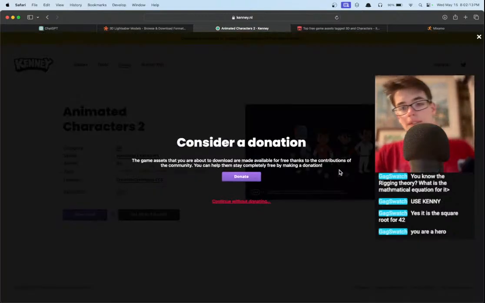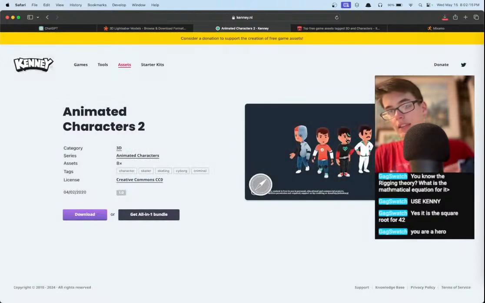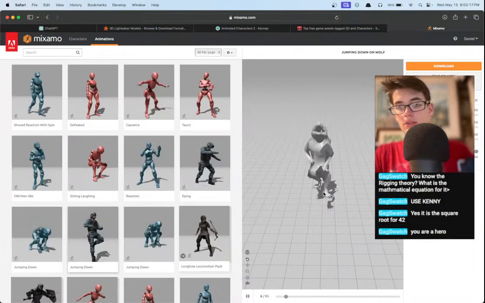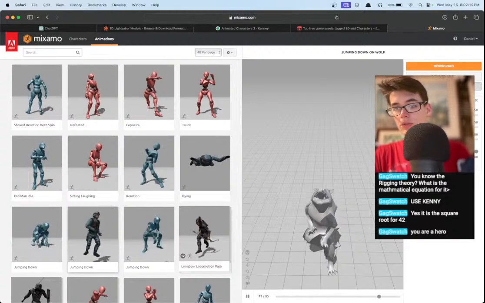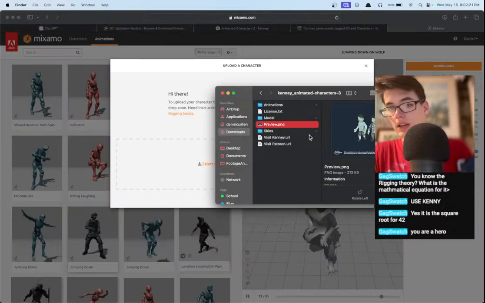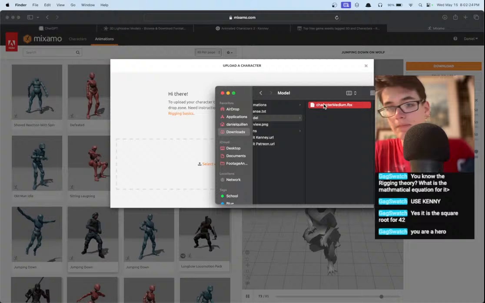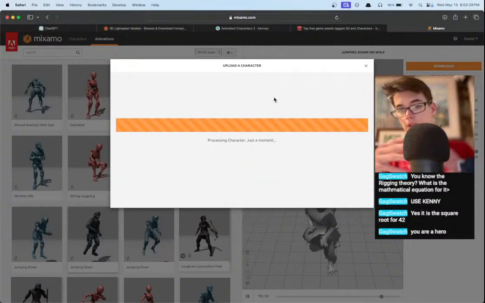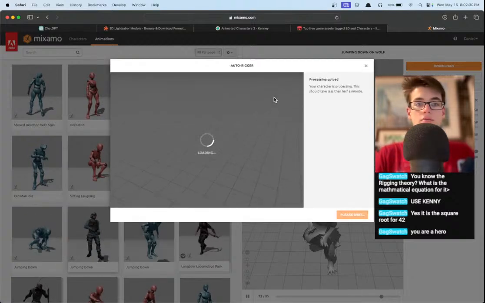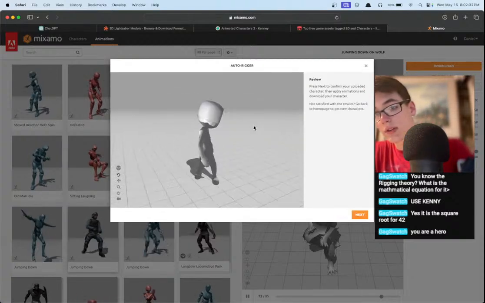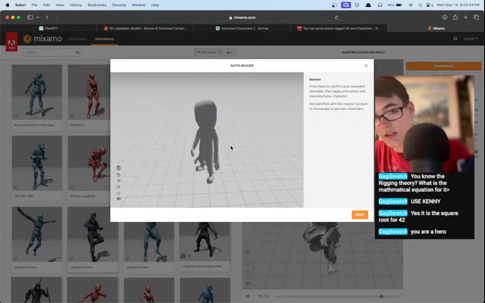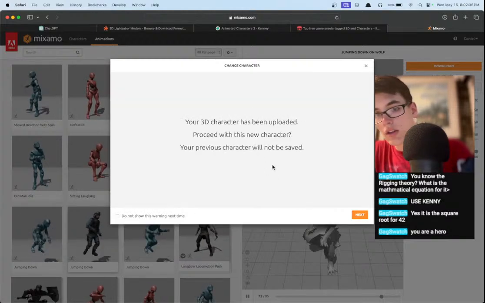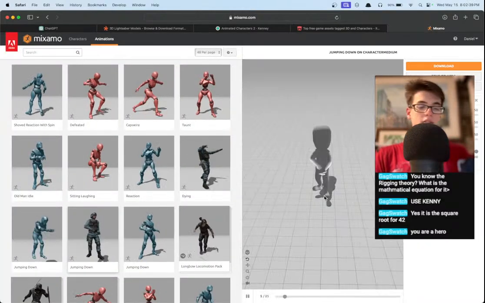But odds are, if these models are already rigged, then it's a little bit harder for Mixamo to deal with them, because it won't necessarily be able to handle the rig they already have. So let's go ahead and throw this on here and see if the rig is compatible, if it can figure it out. Oh, there we go. All right, that was pretty clutch. Okay, so here we go. That was actually a great example.